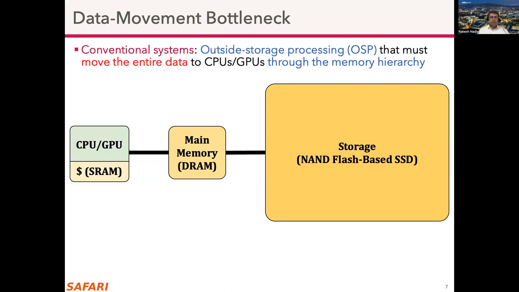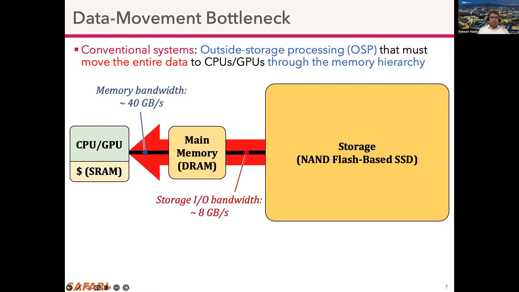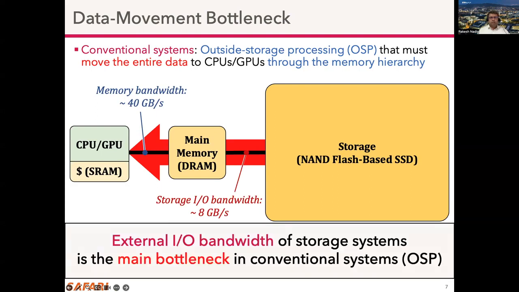Here we show a very high-level overview of a conventional system, which has a compute unit, main memory, and storage device. To perform simple bulk bitwise operations, massive amounts of data are transferred through the memory hierarchy to the compute units. And if the data resides in the storage device, the external I/O bandwidth of the storage device, which is lesser than the main memory bandwidth, becomes the bottleneck in conventional systems.